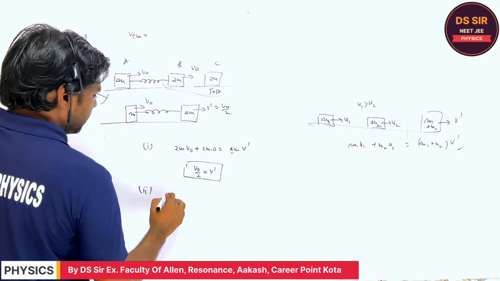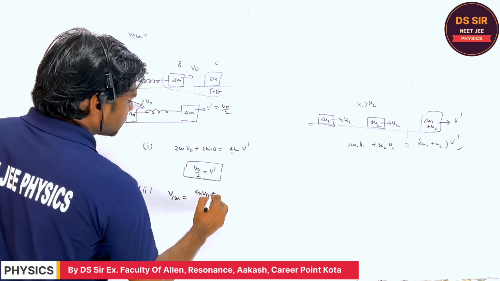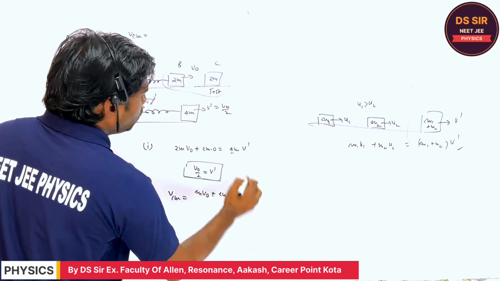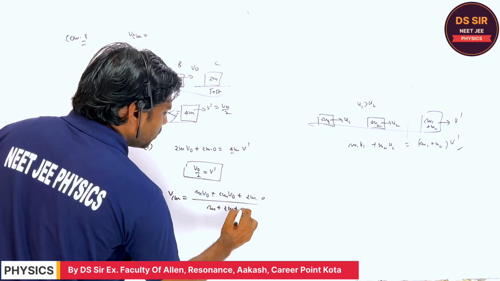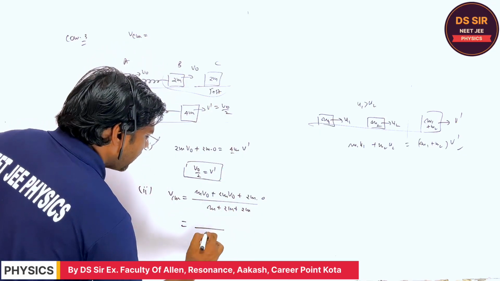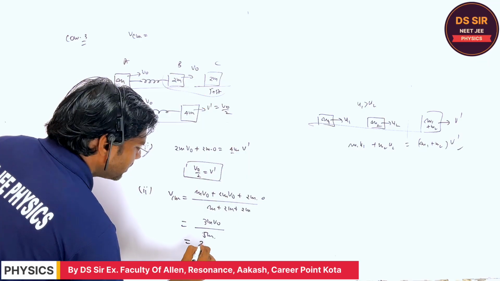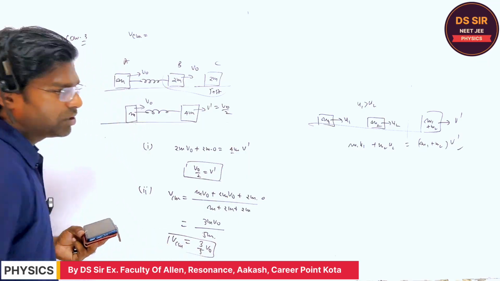VCM is equal to m into v naught plus 2m into v naught plus 2m into 0, divided by m plus 2m plus 2m. So this is 5m, and this is 3m v naught, and the answer will be 3 v naught by 5. So this is the velocity of center of mass. Are you getting or not?